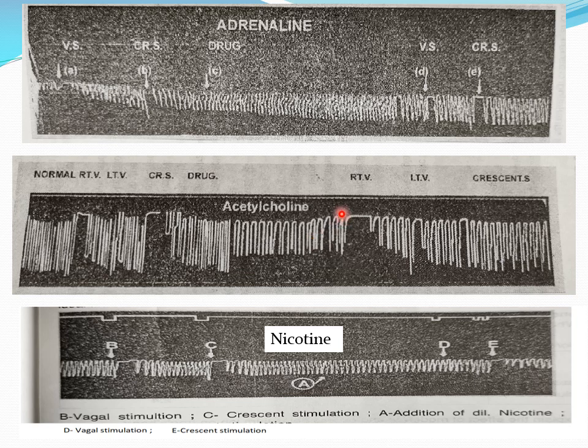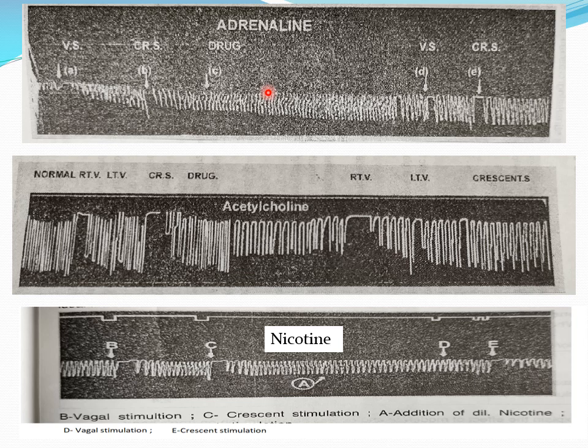Now take one by one. We'll concentrate first on adrenaline, and then we'll go to acetylcholine. Adrenaline stimulates the heart. What is the action of adrenaline on the heart? Noradrenaline is a neurotransmitter released by sympathetic nerves to the heart, so sympathetic nerves stimulate the heart.